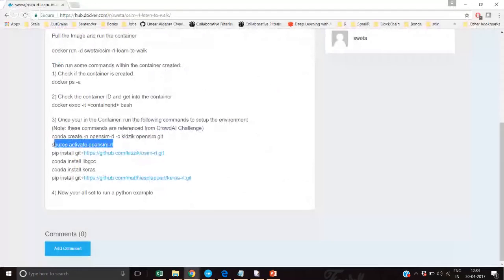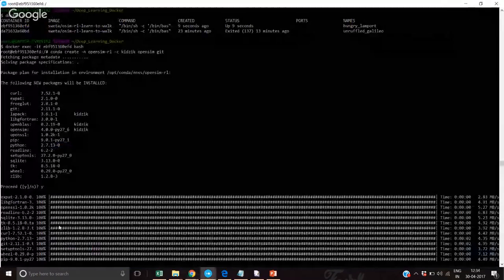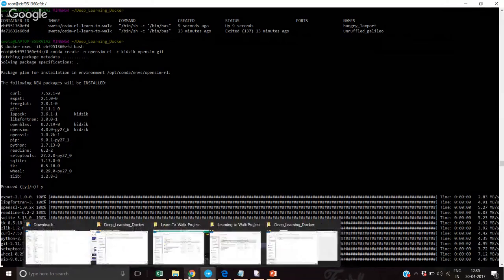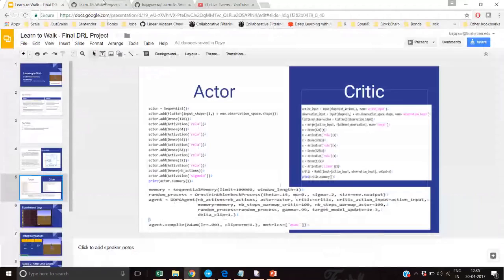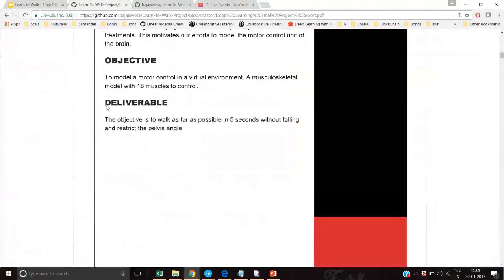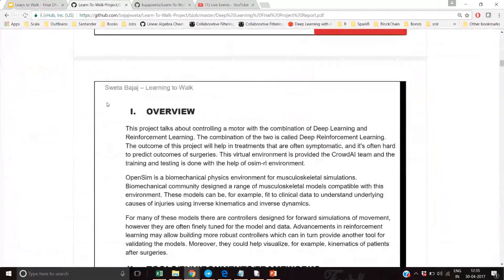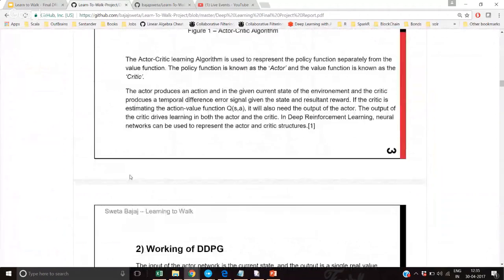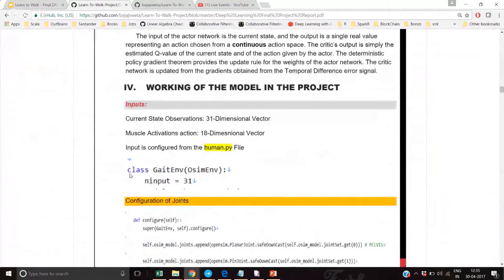Let's just copy the next command till then. So this is going to take some time, but yeah, it's going to work, hopefully. In the meanwhile, I wanted to say that there is a report which is present with all these observations, what challenges have been faced, and how the problem has been tried to be solved. So here is a report that talks about that.